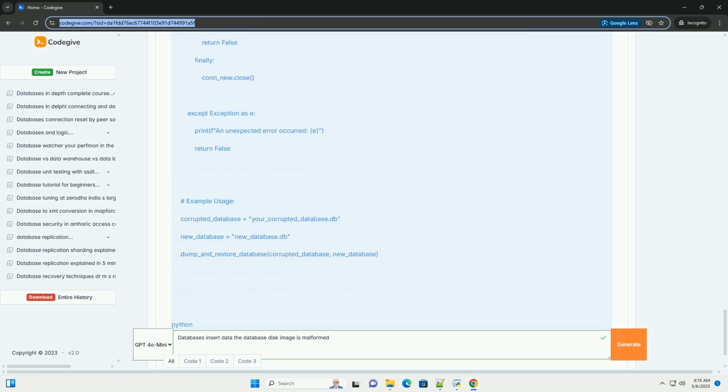Code example, Python, using shutil for a simple backup. Explanation: shutil.copy2(db_file, backup_file) copies the database file to the backup location. copy2 preserves metadata, like timestamps. Use shutil.copy if you don't need to preserve metadata.